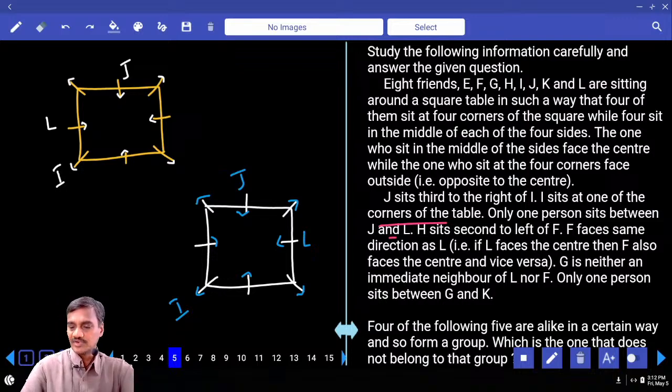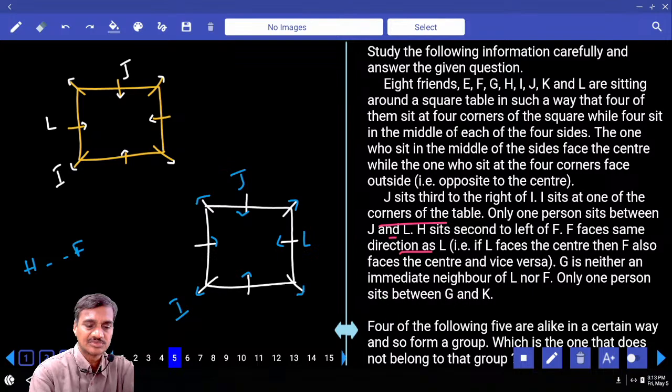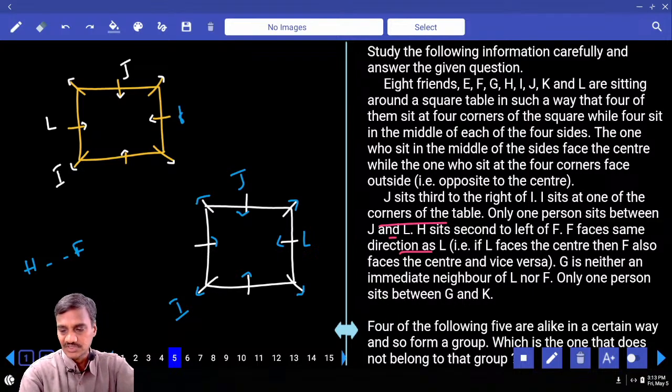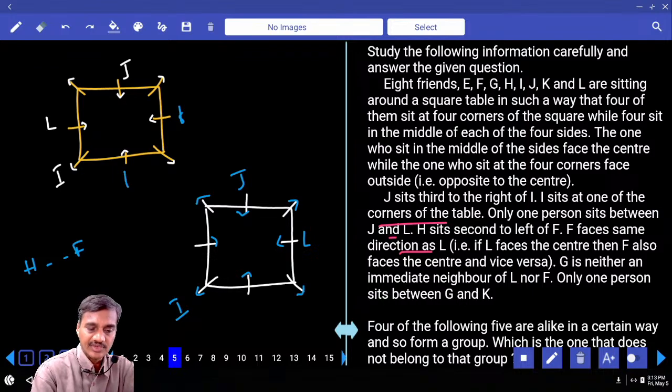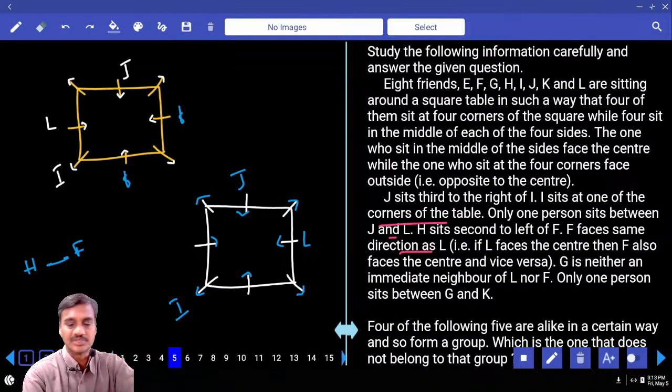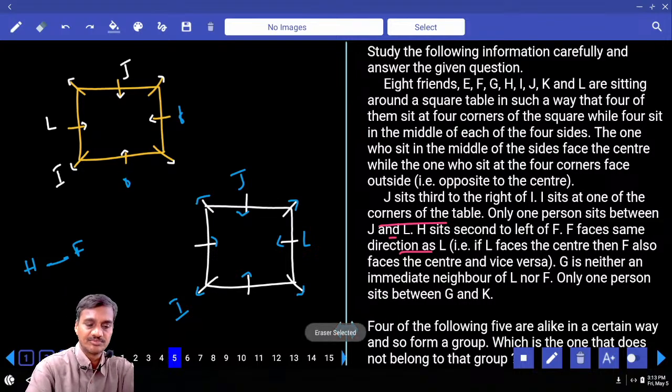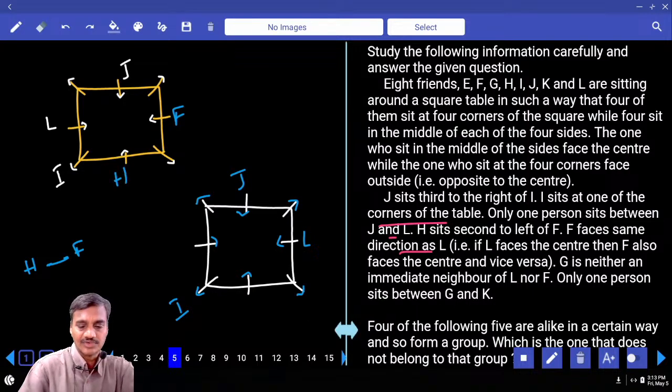H sits third to the left of F. And F faces the same direction as L. F and L are facing the same direction, isn't it? Can we have F at this place? If F is here, H sits second to the left of F. Is it possible or not? If F is here, H second to the left of F is not possible, isn't it? And there is only one possibility for this F. F is here, and H is seated second to the left of F.